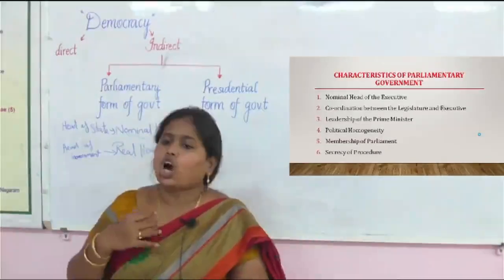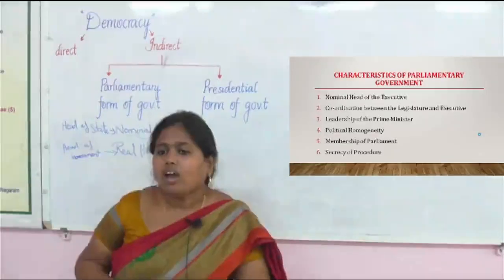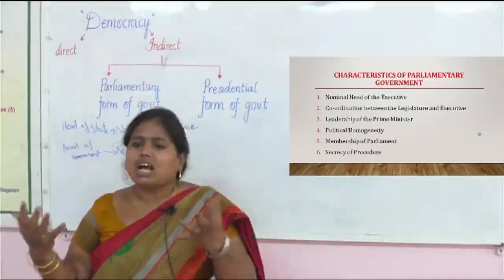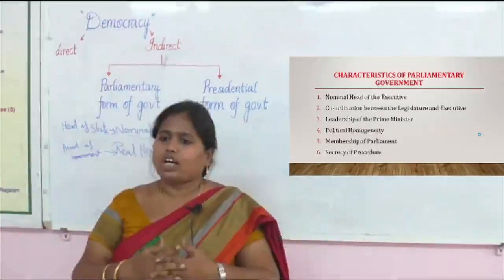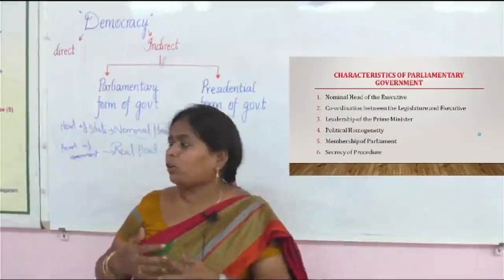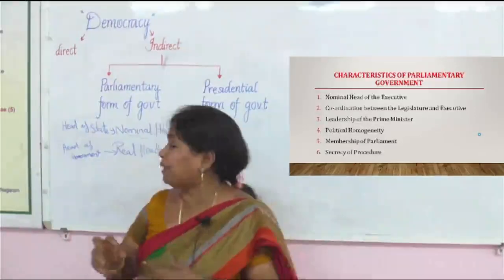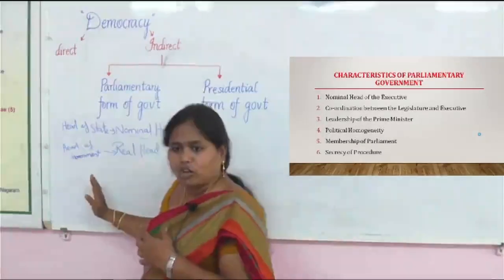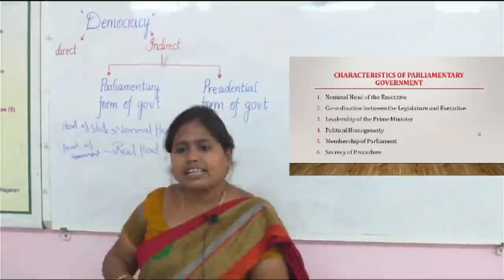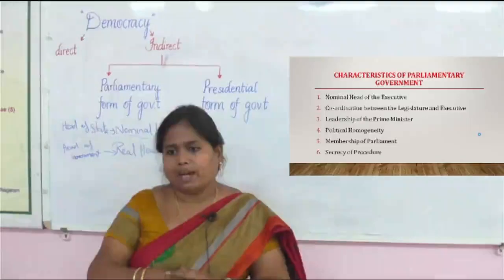There is no contradiction between the legislature and the executive. Clear? When both have a common ideology and opinion, it is very easy for the government to process policies. So homogeneity will be there in the parliamentary system because the legislators and the executives belong to one political party, the majority.